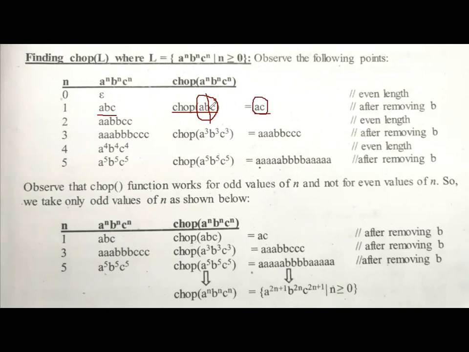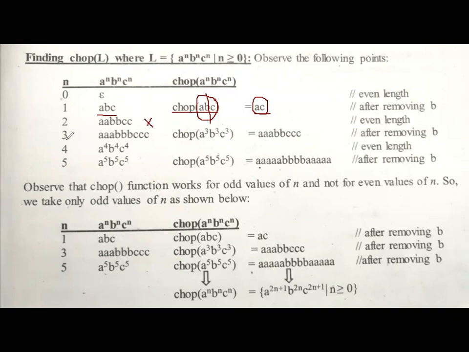B got eliminated. Now, when n value is equal to 2, then a^2 b^2 c^2: double A, double B, double C. What is the length? 2, 4, 6. No, we cannot apply a chop function because we are expecting an odd length string here, right? So the chop function cannot be applied for n value equal to 2 for this particular string.